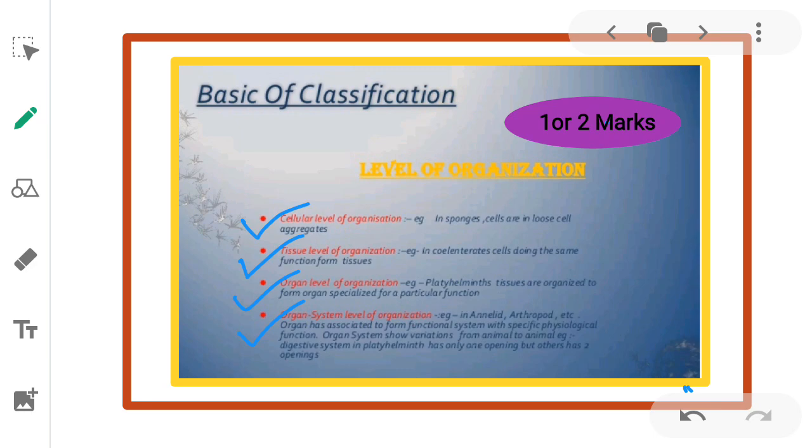Organs are associated to form a functional system with specific physiological function. Organ systems show variations from animal to animal. For example, the digestive system in platyhelminthes has only one opening, but others have a single or two openings. So this is about the different levels of organization.